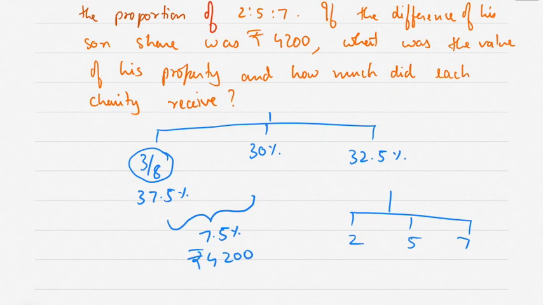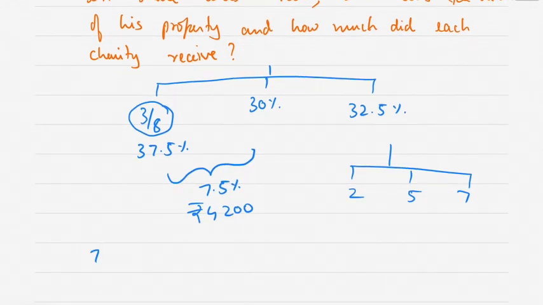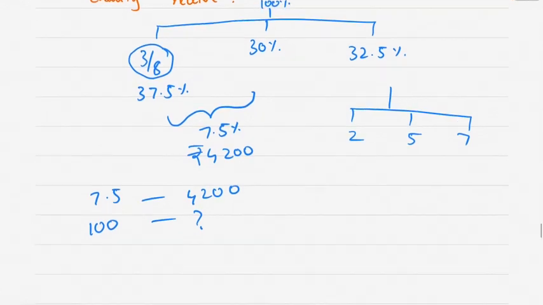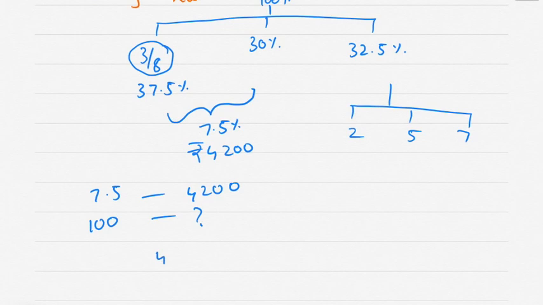Fine. If 7.5% is 4,200, how much is 100? Because value of the property is 100%. Correct? So 4,200 multiplied by 100 divided by 7.5.